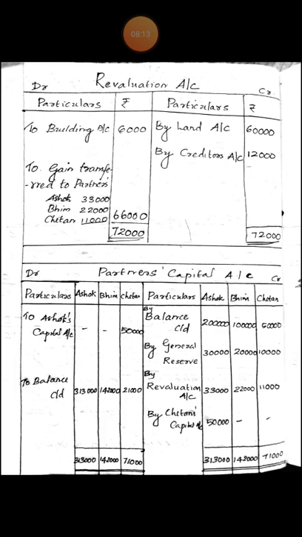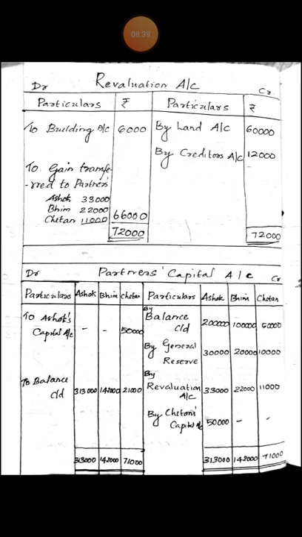General reserve given in the question is rupees 60,000. It is distributed by the partners in their old profit sharing ratio and transferred to partners capital account. So, second account is general reserve 30,000, 20,000, 10,000. Third, revaluation account 33,000, 22,000, 11,000.